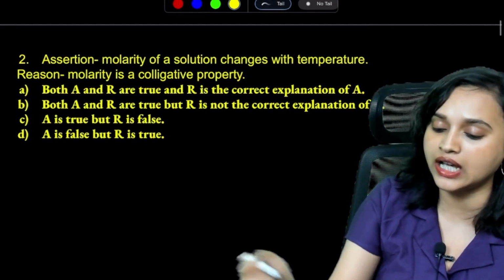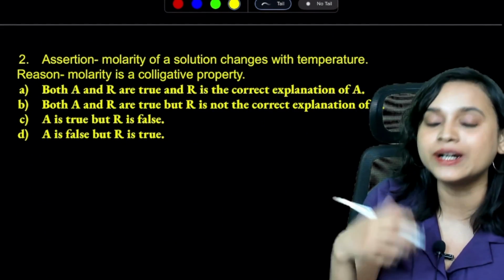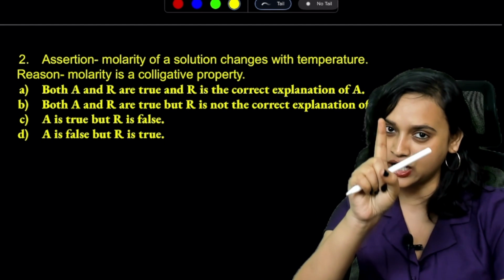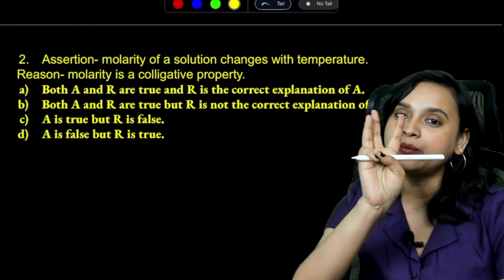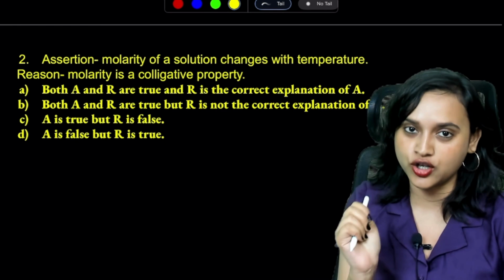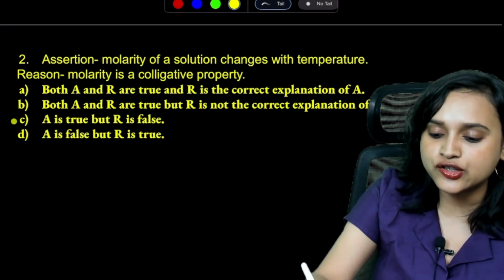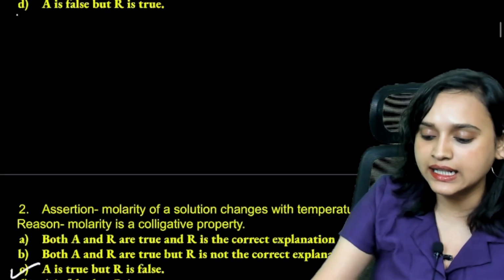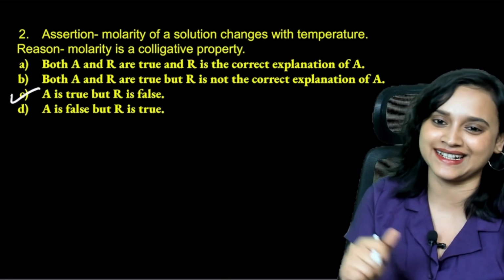So that means that we have to say A is true, but the reason is false. Colligative properties, there are only four: relative lowering of vapor pressure, elevation in boiling point, depression in freezing point, and osmotic pressure, right? So A is true and R is false. So this is going to be our correct answer. Let's take a look at it. Yes, that is the correct answer.